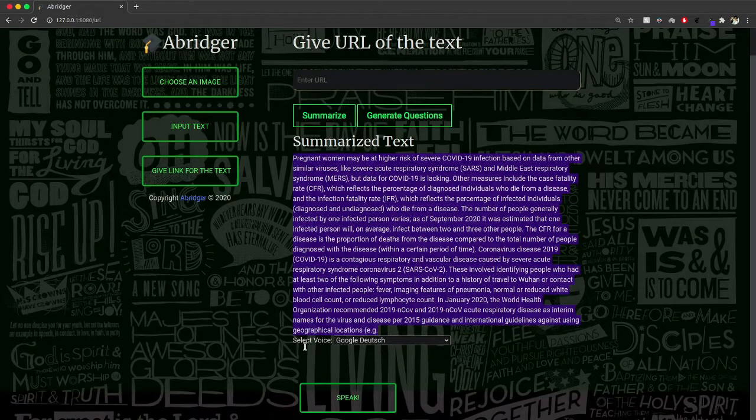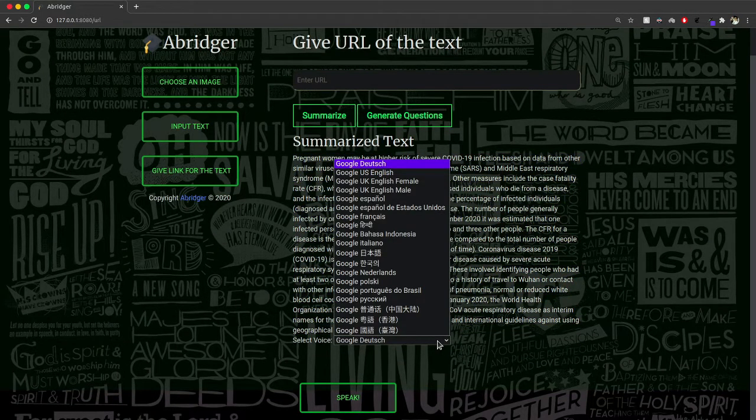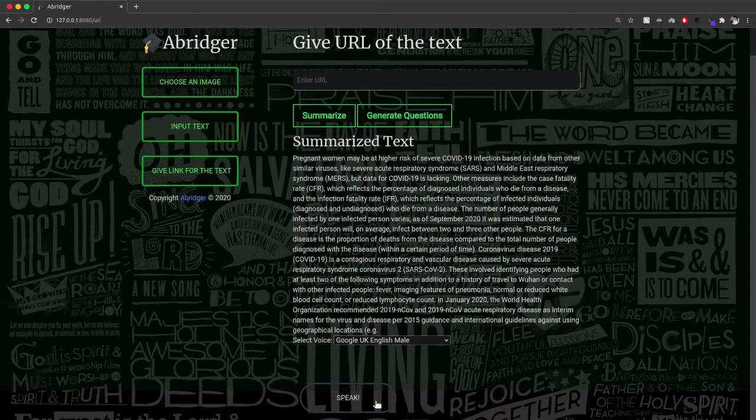So there you go. As you can see, we have a select voice over here. We have used the Google Text to Speech API to increase the accessibility, because we believe that knowledge should be free and should not be bound by physical restrictions. So you can go to here, you can choose your voice, and let's say we want to hear this one, and you can go to speak.